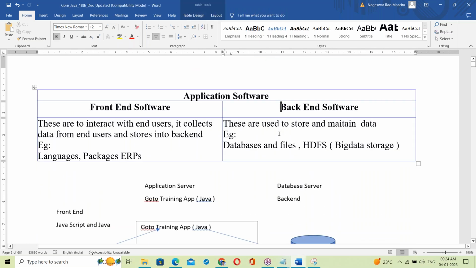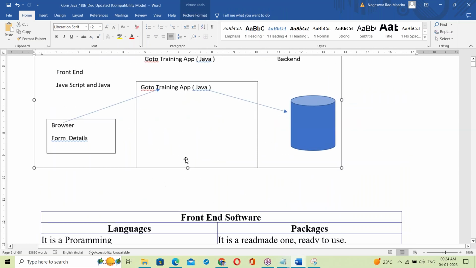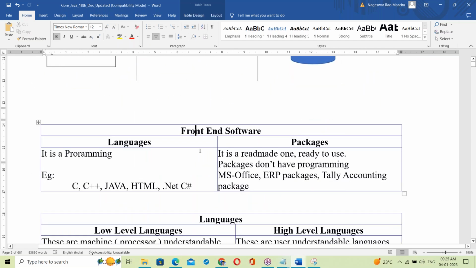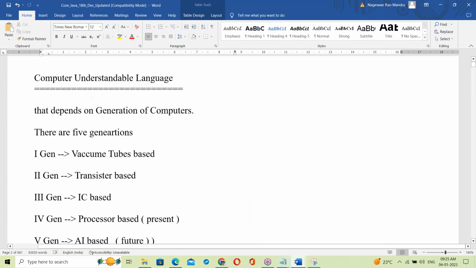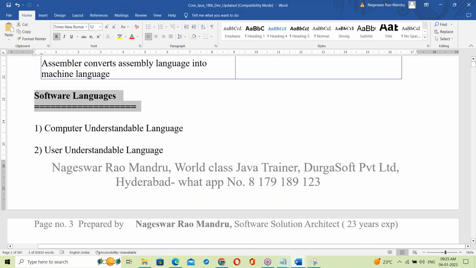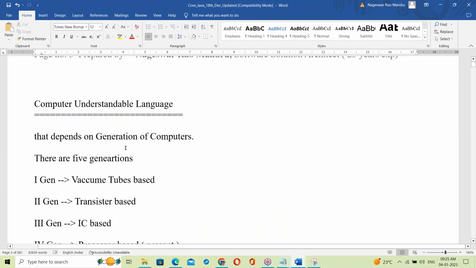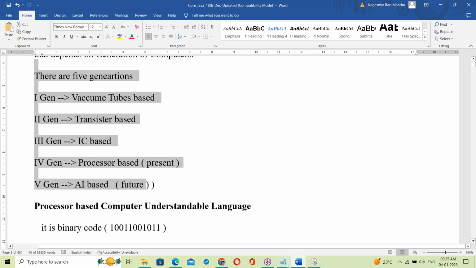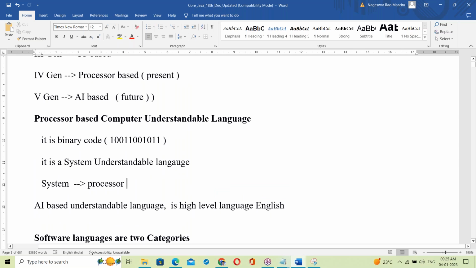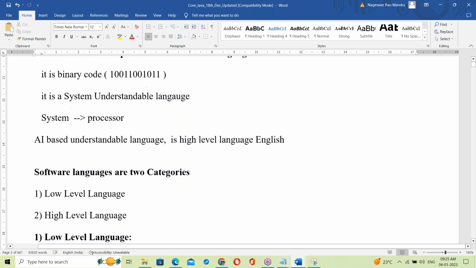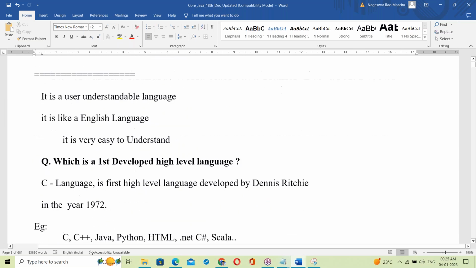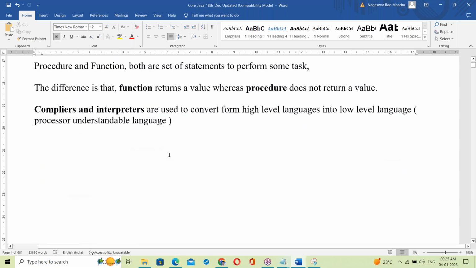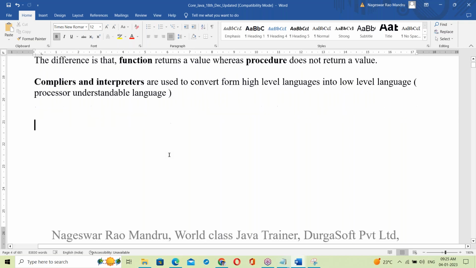Application software, front-end, backend. Okay, this is where Java comes in. Next, front-end languages. Yes, software language, computer understandable, user understandable, like this. Yes, the generation of computers, including basics and all that, is prepared here. Okay. Yes, I'll share it with you. Don't worry, I'll share it to your Gmail.